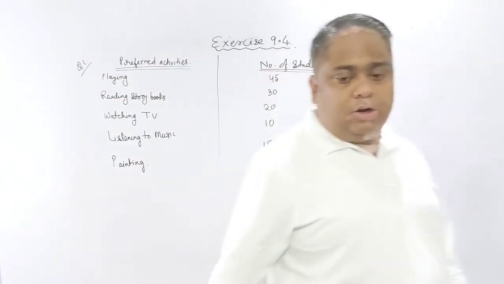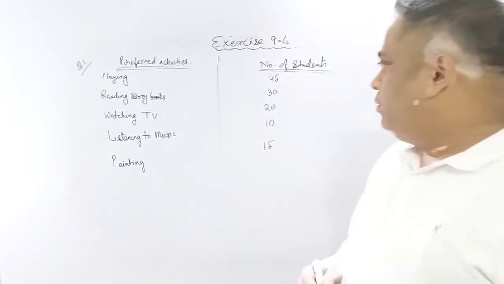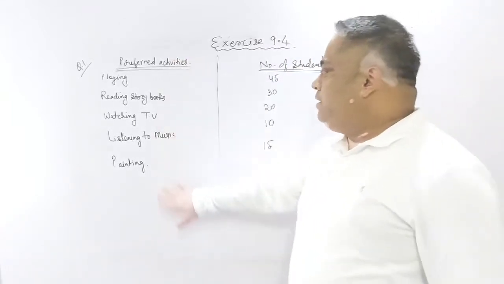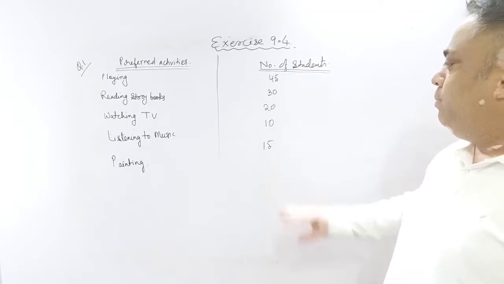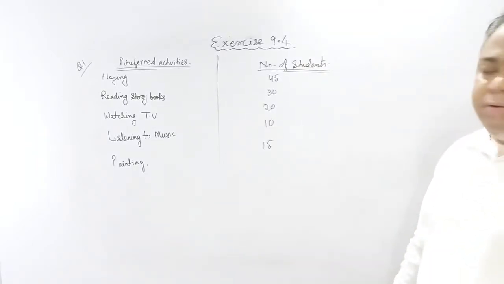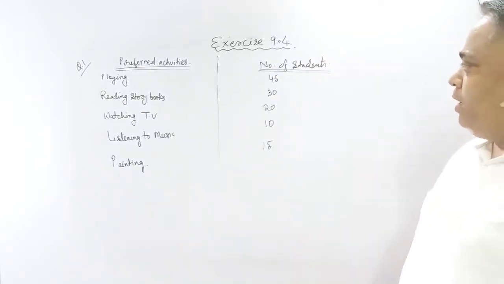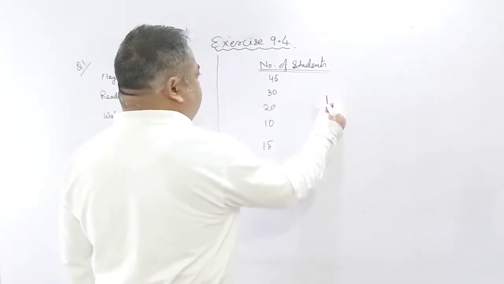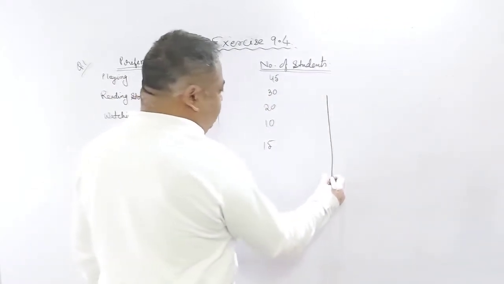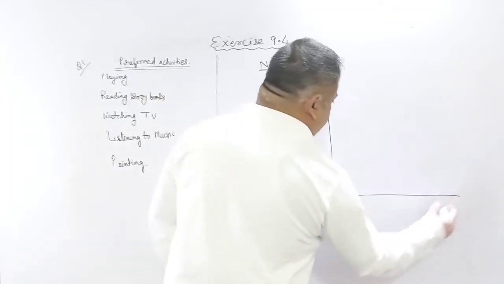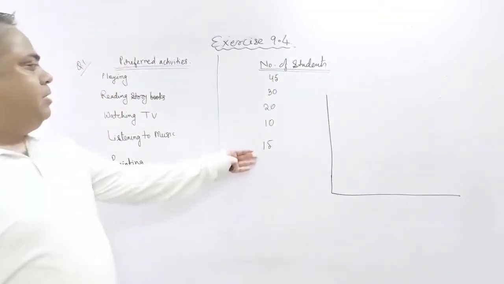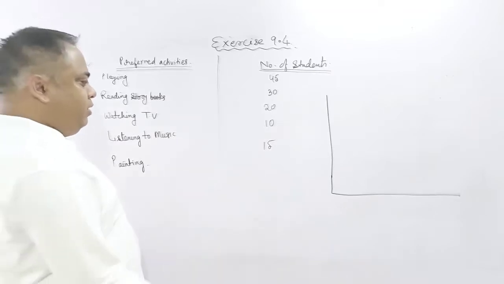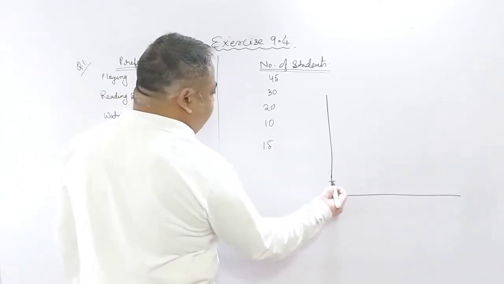So in question number 1 of exercise 9.4, some preferred activities are given and some number of students are given. What we have to do is make a bar graph of it. Since these are all multiples of 5, we will take a scale of 5. Also it is given in your book to take a scale of 5.